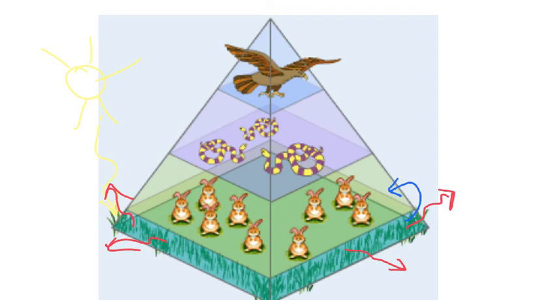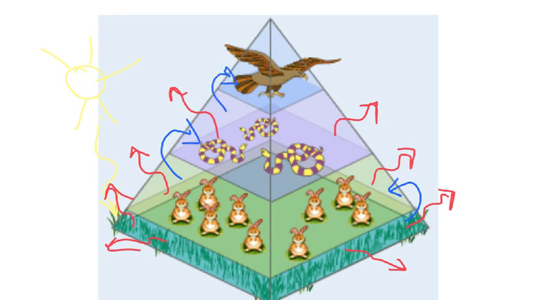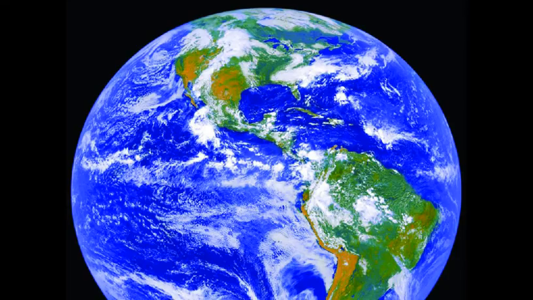And once the primary consumers use up some of the energy, then only a very, very small amount is available to support secondary consumers. And as the secondary consumers are using up energy, then that means just a tiny amount of the original energy from the sun is available to support tertiary consumers. So we will continue to discuss these ideas as we move forward next week, but now you should have a better idea of how energy flows through an ecosystem. And you should understand now why there are so many green plants in Earth's ecosystems.